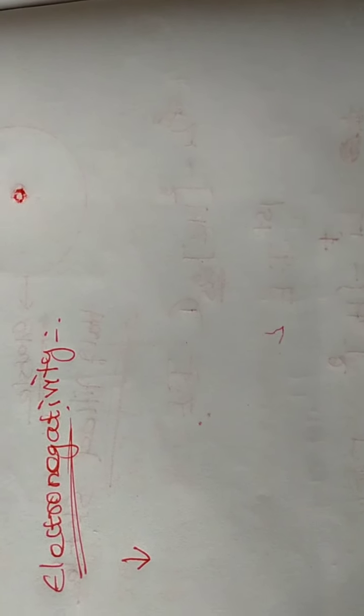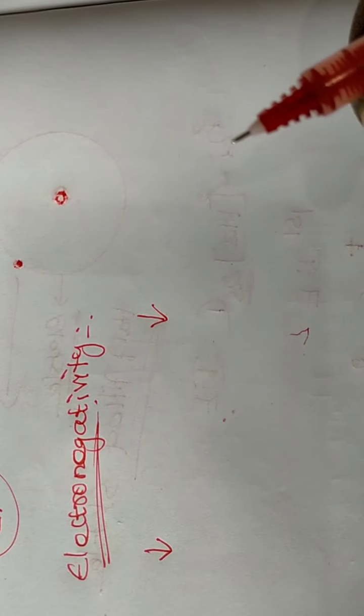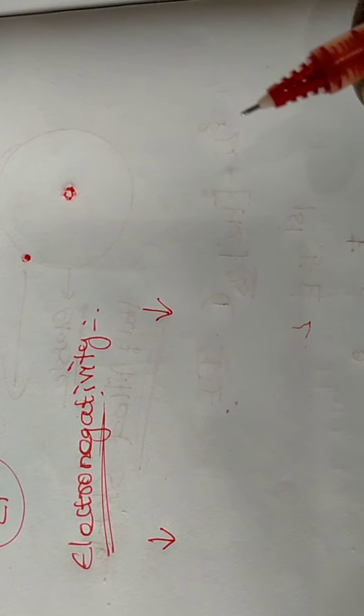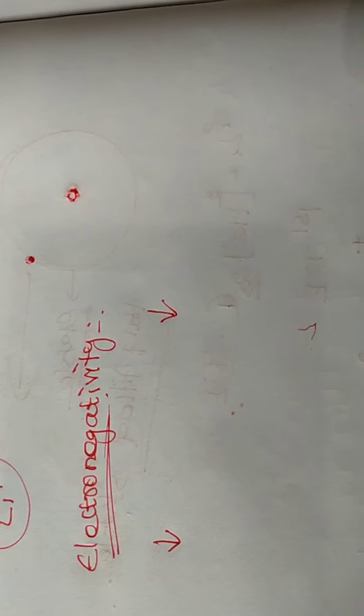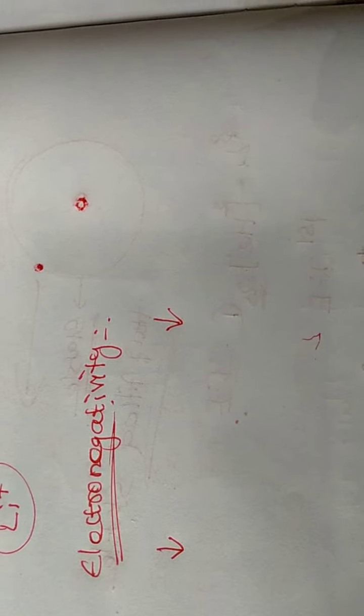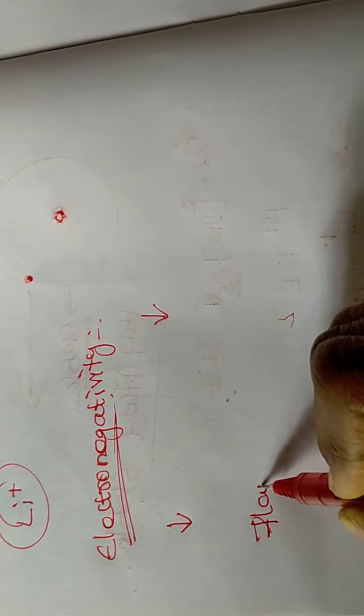Because of the formation of ionic halides or ionic compounds, they have only low electronegativity. Because of the low electronegativity, they can form ionic compounds with other elements, and they can form ionic halides also.